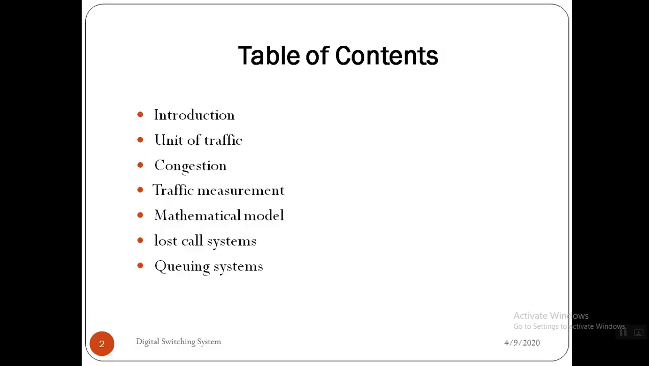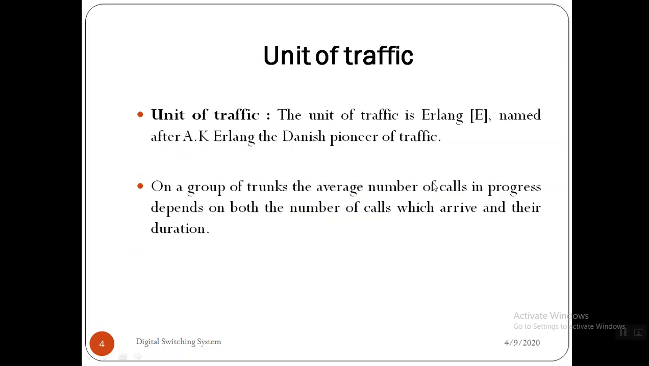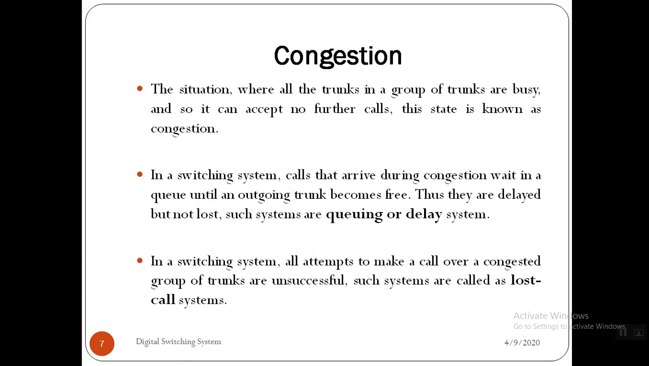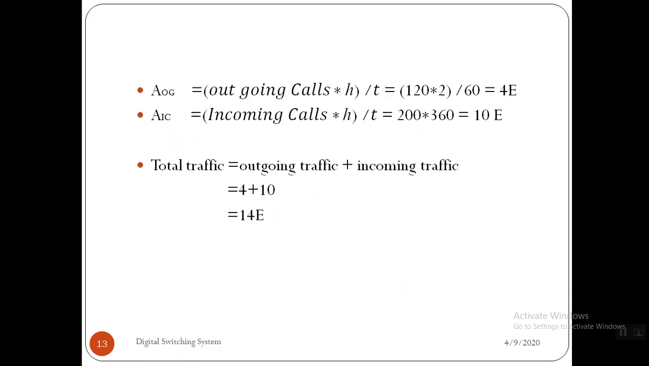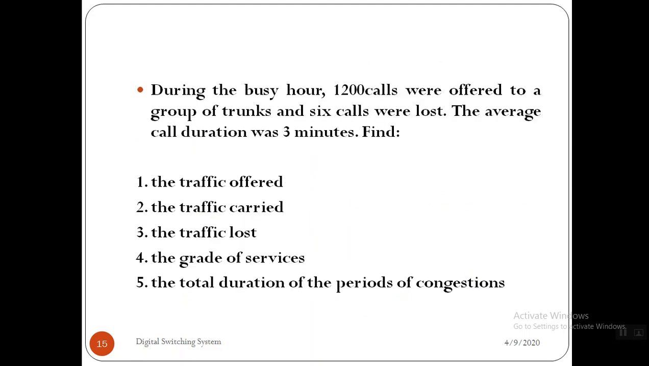But before that, we'll solve one more example based on telecommunication traffic. Three examples we have already discussed, so the fourth one, let us start. This is the fourth example. During the busy hour, 1200 calls were offered to a group of trunks and 6 calls were lost. The average call duration was 3 minutes. Find the traffic offered, traffic carried, traffic lost, and grade of service. The last one: the total duration of the periods of congestion.